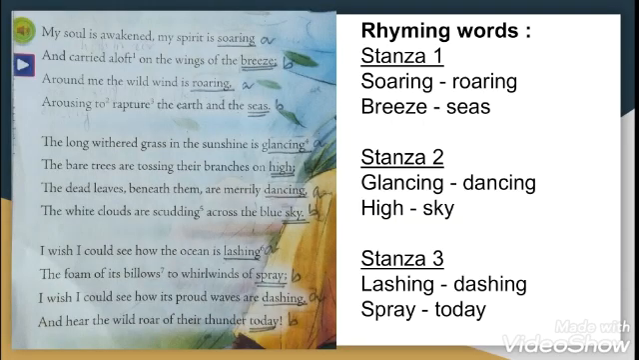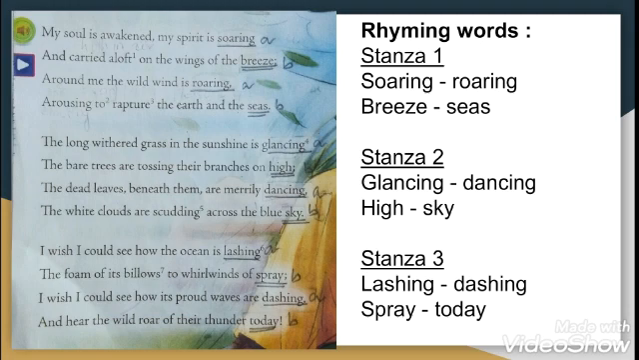So let's see. We need to first understand the meaning of rhyming words. Rhyming words are the words that have the same sound effect. For instance, in the first 4 lines of the poem, in stanza 1, the rhyming words are soaring, roaring, breeze, seas. We see that the words that are rhyming are not sounding the same with the words of the immediate next line. For instance, the word soaring, which is given in the first line, is not rhyming with the word breeze, which is given in the second line.